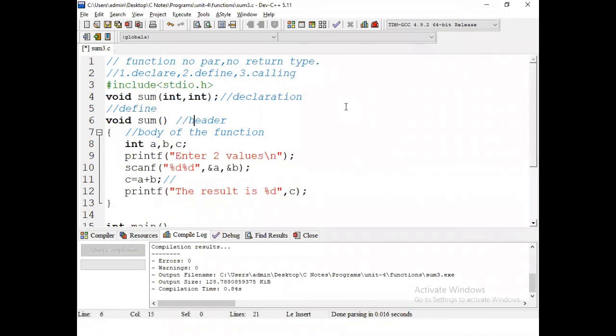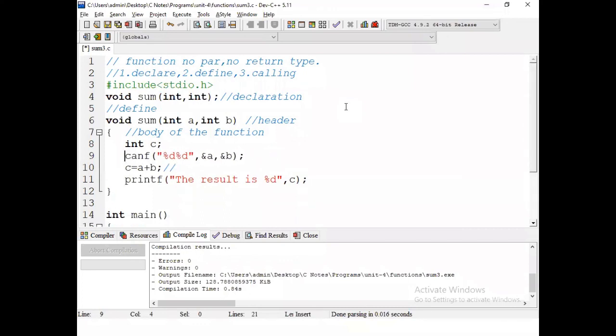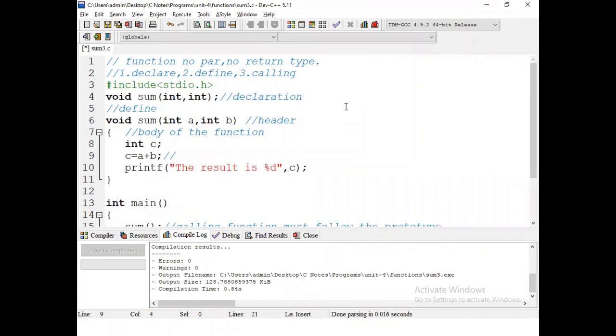Next, the header of the function definition must also match: int a, int b. Then a and b are two formal parameters. No need for scanf of a and b.